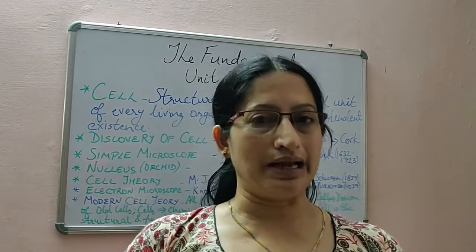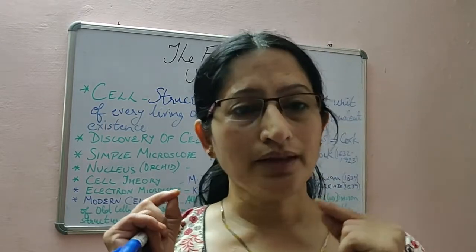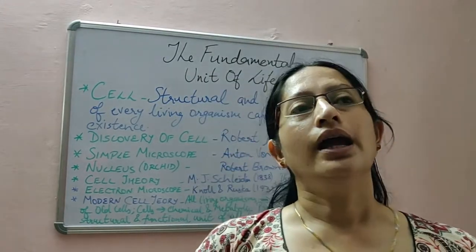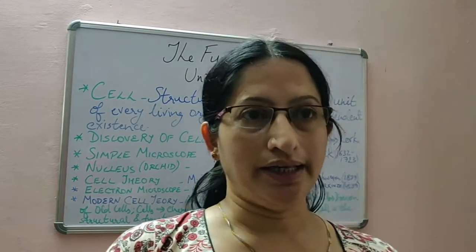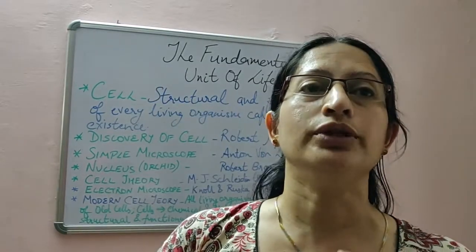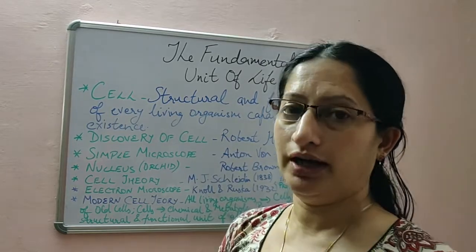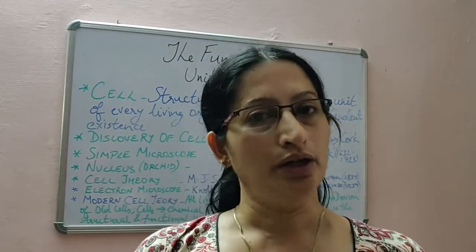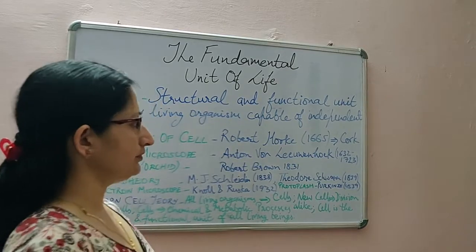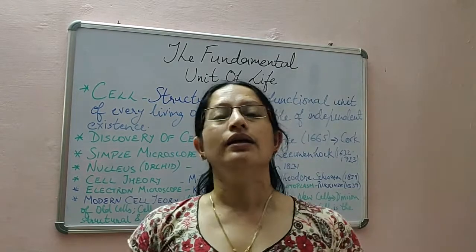He had cut it into thin slices and he had made a compound microscope by himself, and he observed that cork cell under that compound microscope, and then he told about his discovery to the world. So basic cell was discovered by, or a cell was discovered by, we can say, Robert Hooke. Then comes Anton von Leeuwenhoek, who survived from 1632 to 1723, and he had discovered the simple microscope.